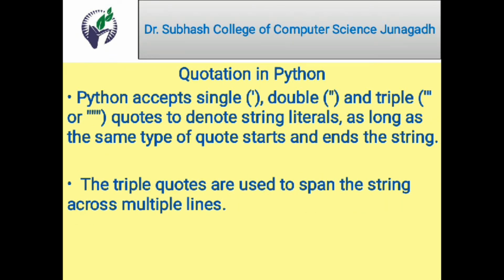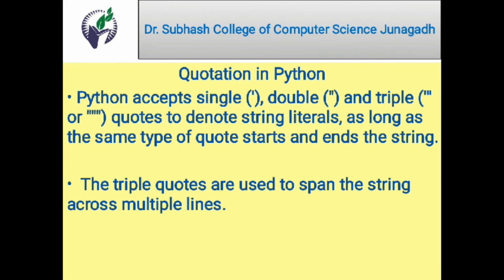Python accepts single quotes, double quotes and triple quotes to denote string literals. String literals means the constants to represent a name or address that we discussed. We can use the single quote, double quote or triple quote, but the same type of quote starts and ends the string. The beginning and ending character must be the same. If we use the single quote, we have to terminate with the single quote. If we start with the double quote, we have to terminate with the double quote. Or if we use the triple quote, we have to terminate with triple quotes.